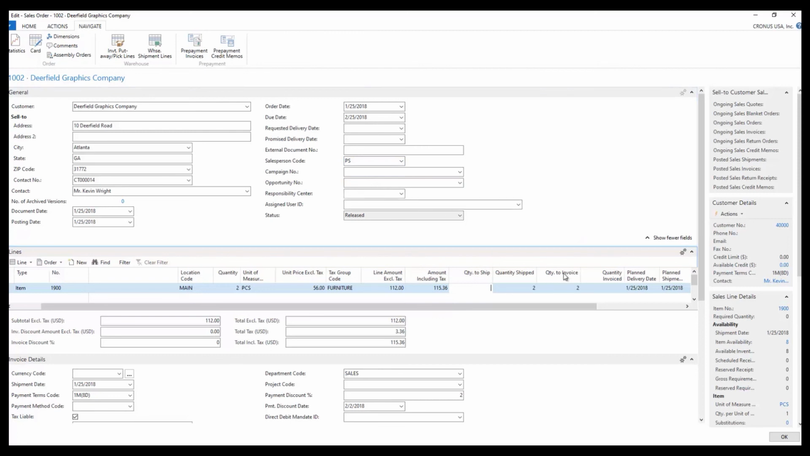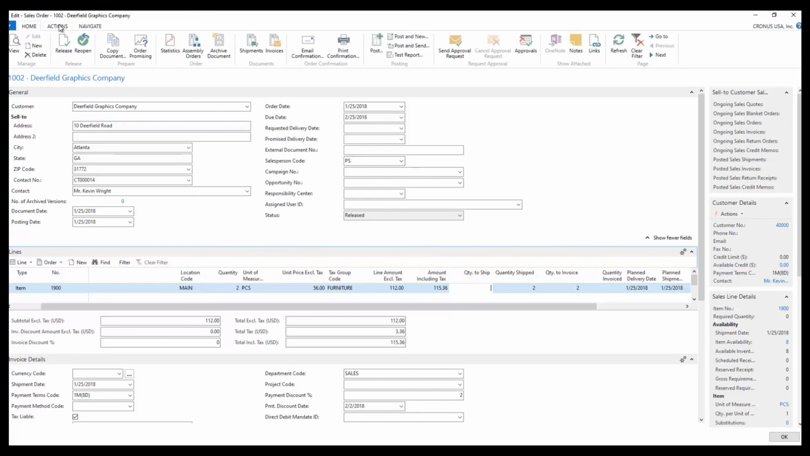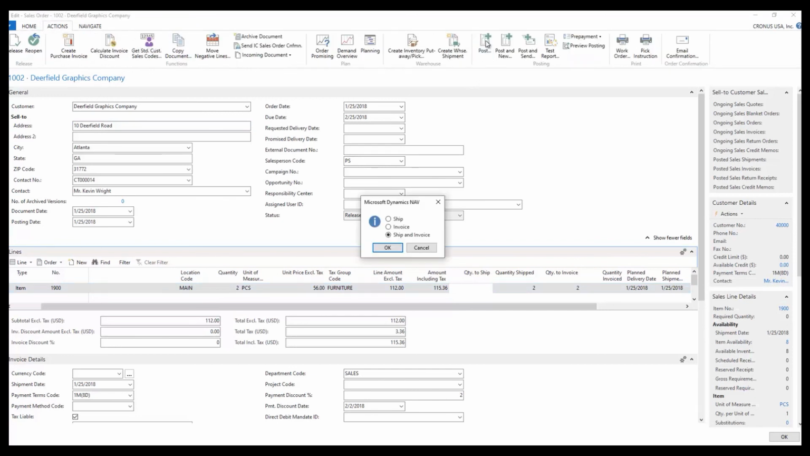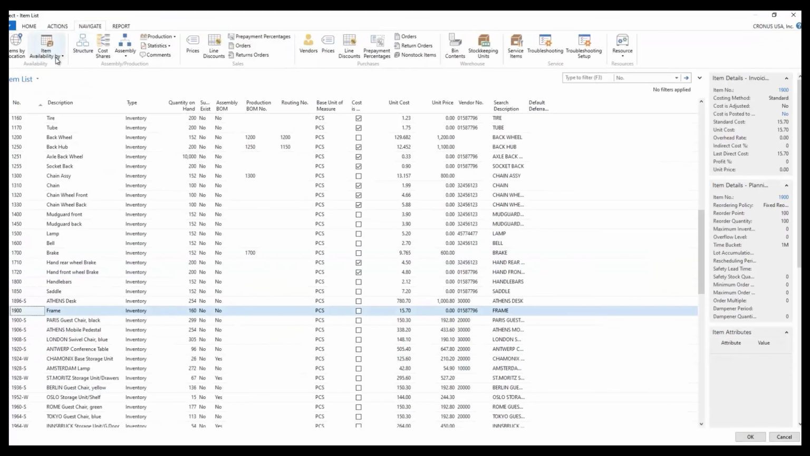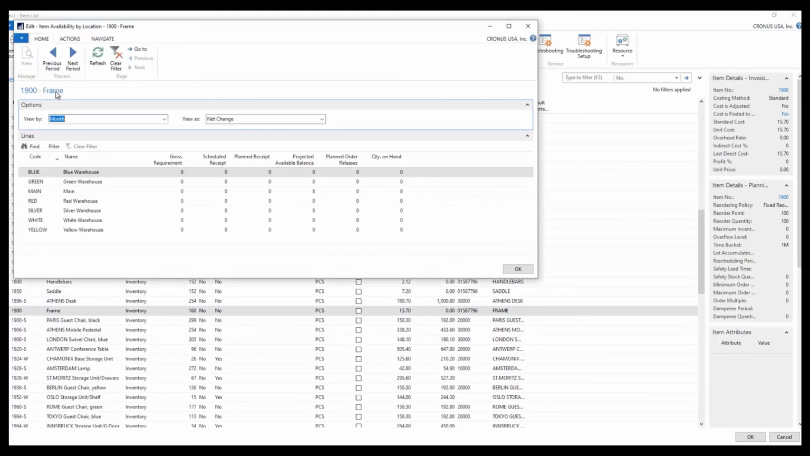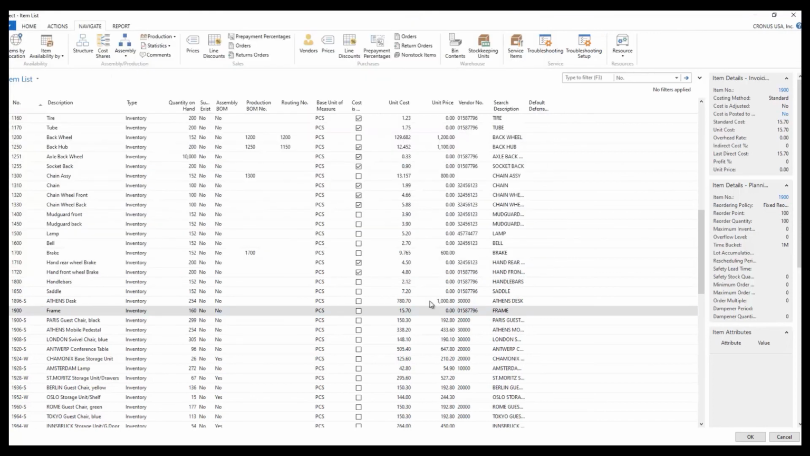Whenever I'm ready to actually do the invoicing of this, I can do this through the standard method as we did before. We can go to Actions, Post, and we can simply invoice this now because it has been completely shipped. If we navigate to our item and take a look at what we have available, if we look at item availability by location, now you can see that we have 8 in inventory. This has already shipped, so it's already been taken out of inventory because we've actually posted that pick document. So this is basically how basic warehousing works.